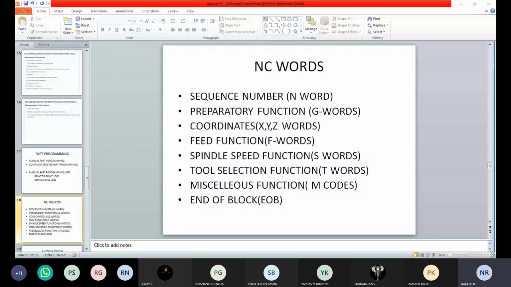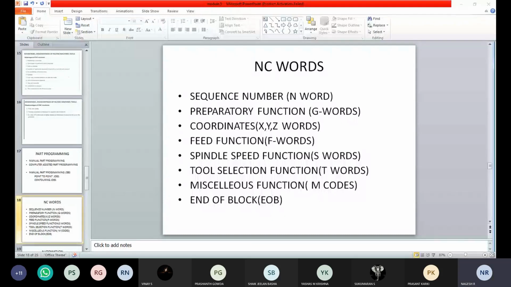By using the tool selection function code, I can change the tools, like if I need milling, or drilling, or lathe operations, boring. Depending upon that, I will give the codes. Then the machine tool will select the tool and the required operation will be done according to the codes you have given.